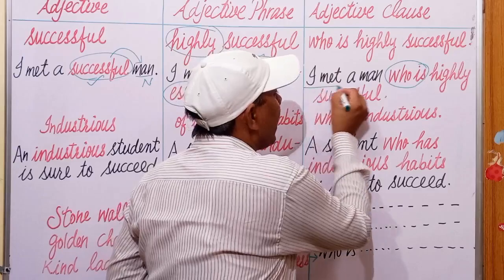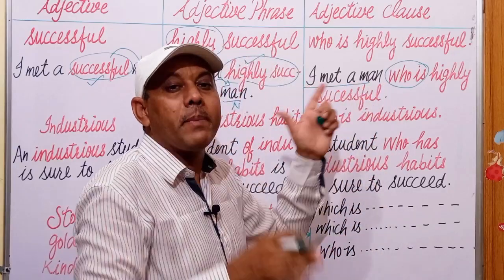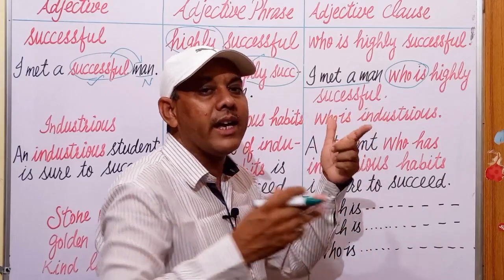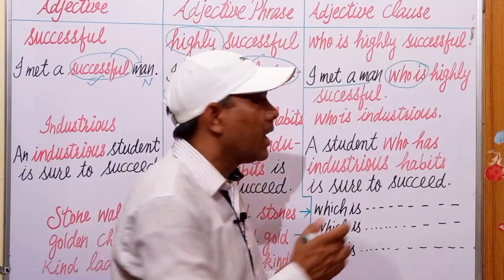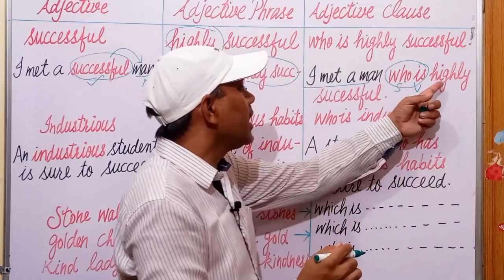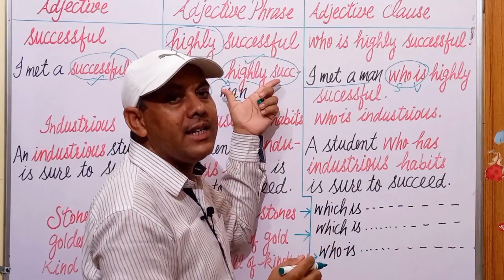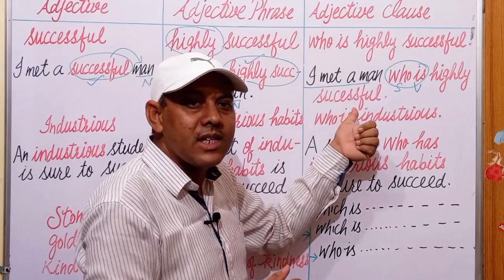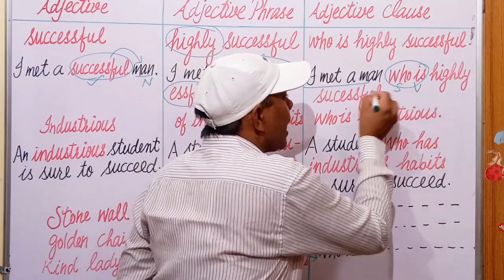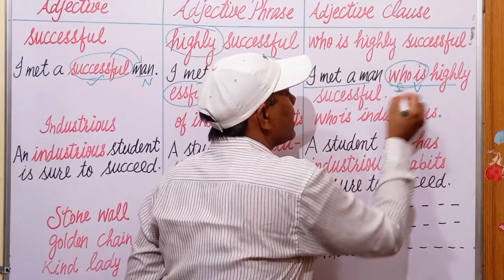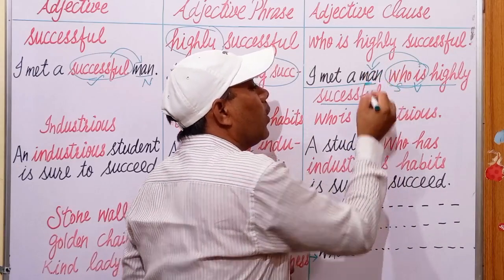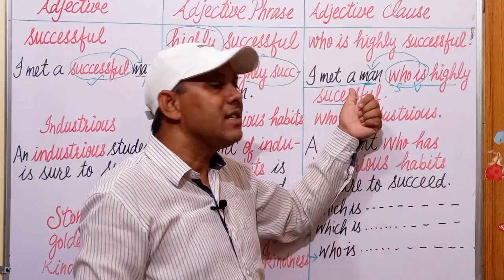I met a man. This is a principal clause, and who is highly successful is a subordinate clause. We have just added a subject and a verb to this adjective phrase highly successful to change it into an adjective clause. This adjective clause, who is highly successful, is qualifying this man, who is a noun in this sentence.